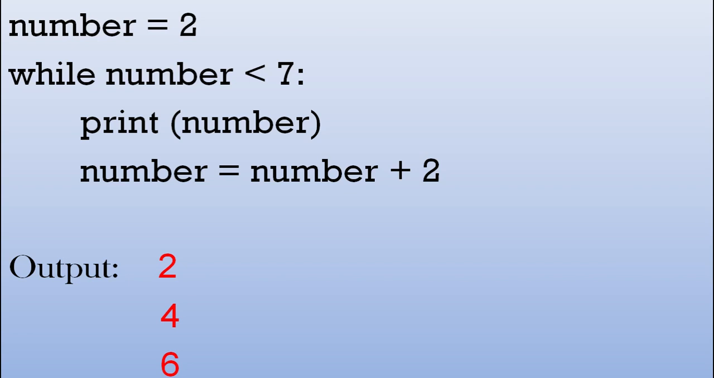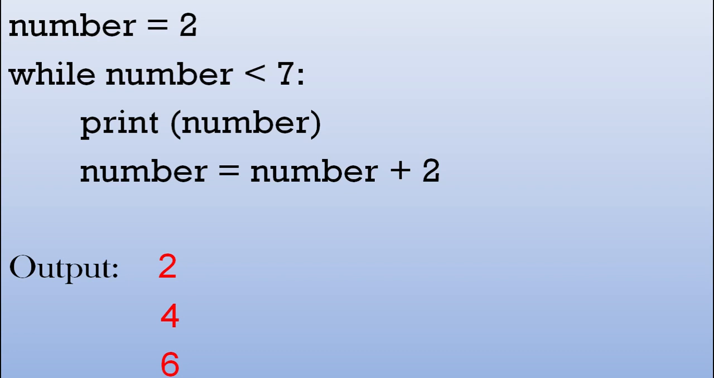And this is important because the while loop will continue forever unless you make sure that it comes out of that loop. So here the number equals 2, we're going to loop, then it's going to equal 4, it's going to loop, equals 6, and it's going to stop once the number's 8. It's not less than 7, so it's not going to print that.